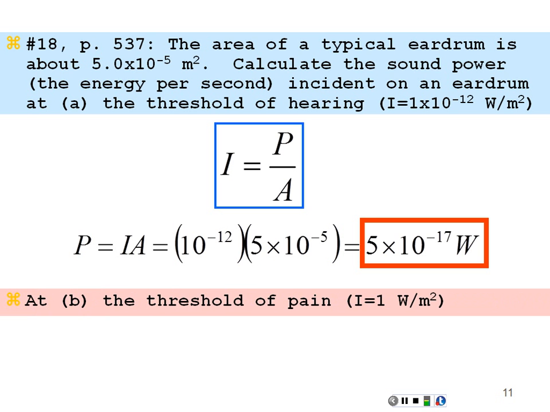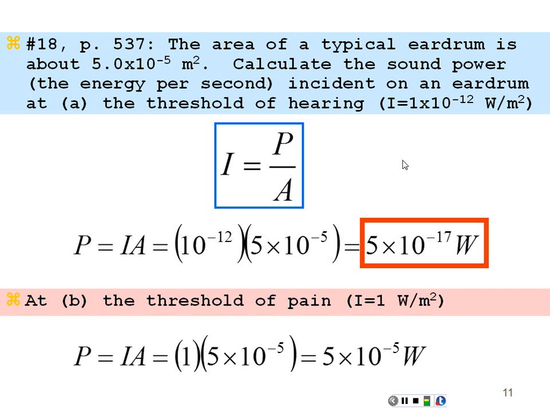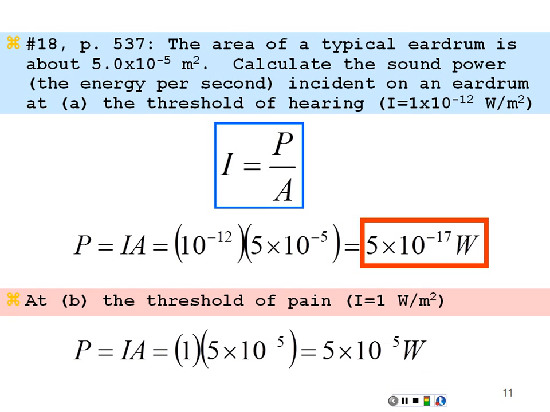What is the power at the intensity of the threshold of pain? The threshold of pain is an intensity of 1 watt per meter squared, and that is the intensity at which we would start to cause pain on our eardrum. If our eardrum were to experience that kind of intensity, it would start to do damage. So that is the threshold of pain, and that would correspond to a power on the eardrum of 1 watt per meter squared times the area of the eardrum, 5 times 10 to the minus 5 meters squared, or 5 times 10 to the minus 5 watts.